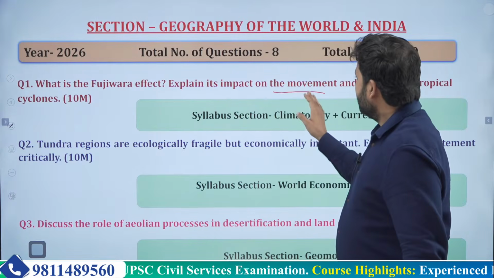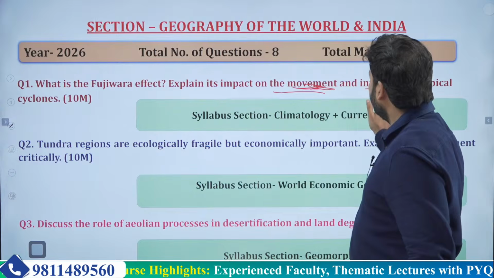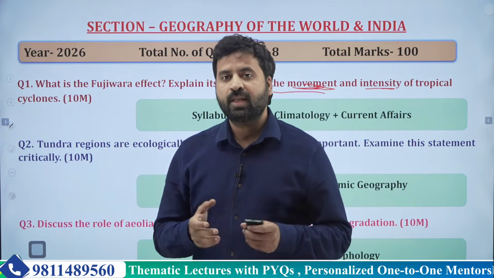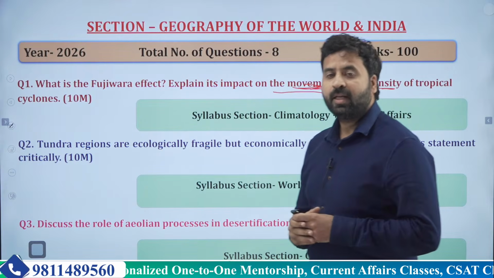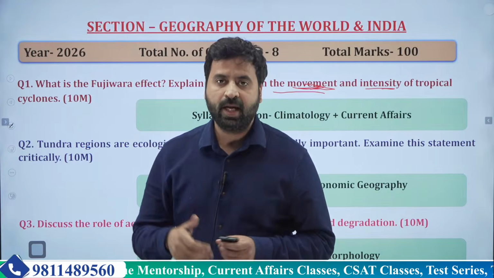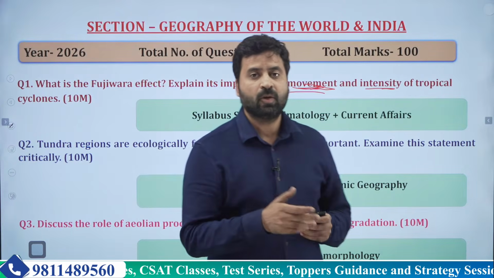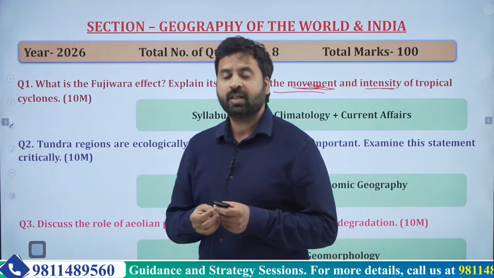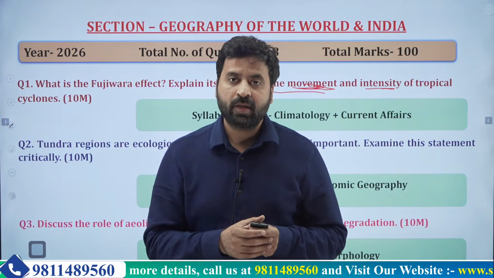Now, UPSC in the second part has asked two words, their movement and the intensity. In the body part of the answer, you can create two separate headings, effects on the movement and effects on the intensity, and write the different points under each heading. For example, effect on the movement: two cyclones might merge with each other, or they might start moving in arbitrary directions.